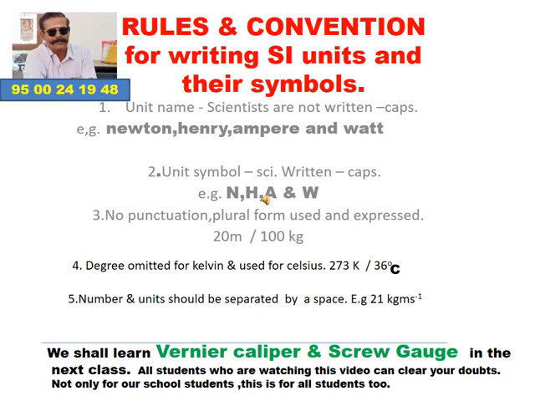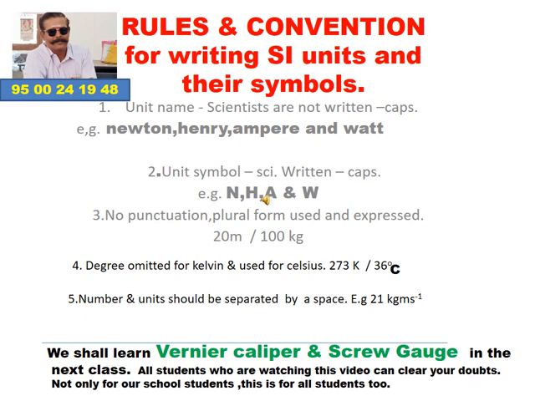Kelvin is also the name of a scientist who discovered this unit, so the unit of this measurement is named Kelvin. For Kelvin, you should not use the degree symbol, that is the small o above. For Kelvin we should not use the degree symbol.